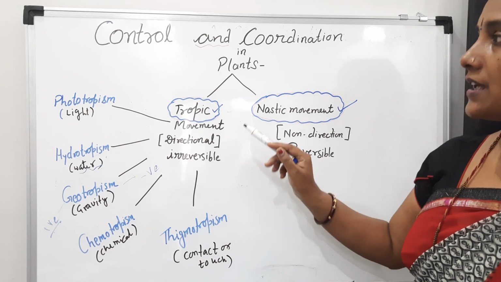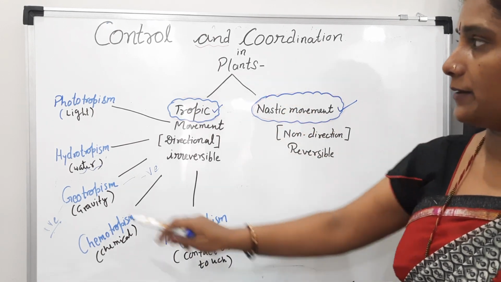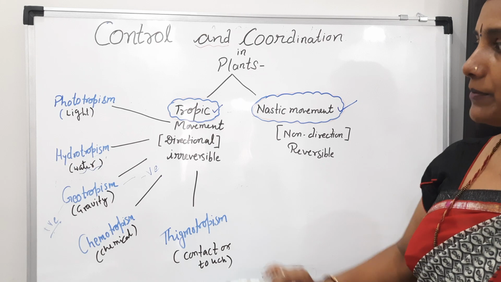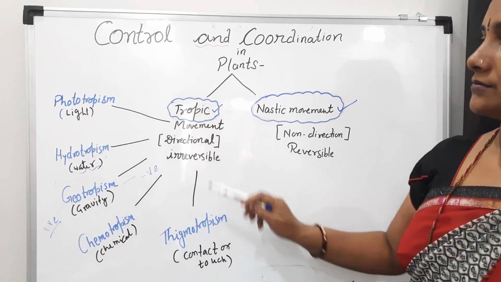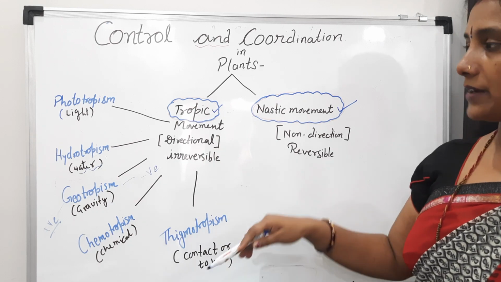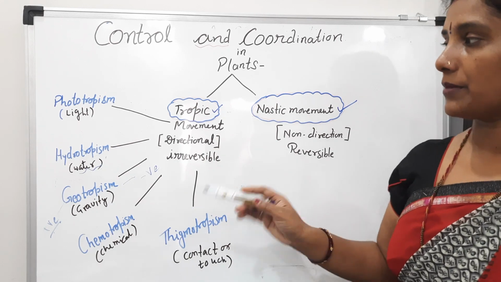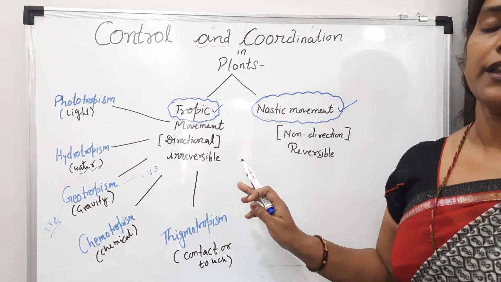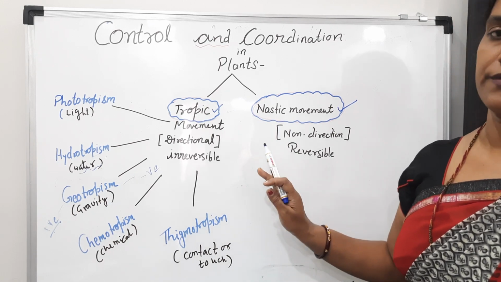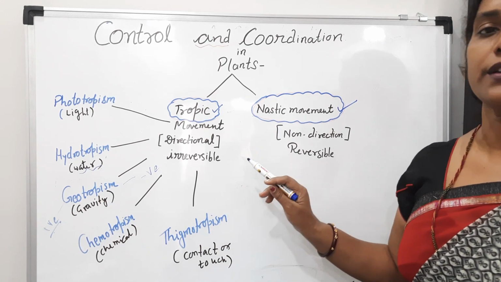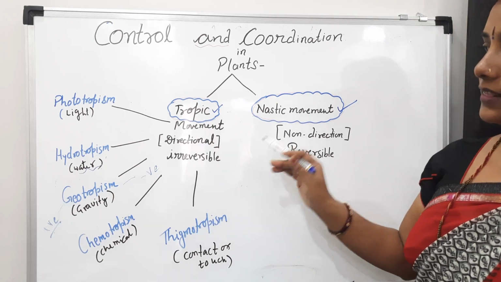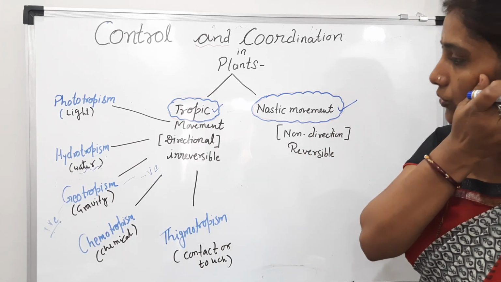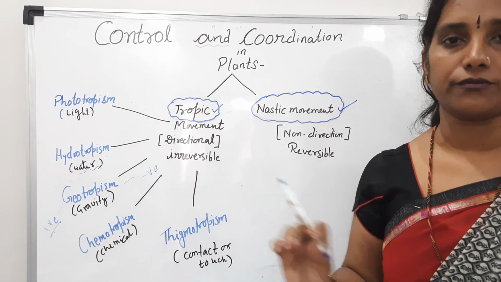I hope, students, with the help of such a mind map or outline map, you are able to learn all types of movement of a plant. Why am I telling you again and again, students? Because it is a very important portion of this chapter and it is an important exam point of view. That's why I am telling you again and again. And in this way, I hope I am making you clear about the tropic movements of plants.